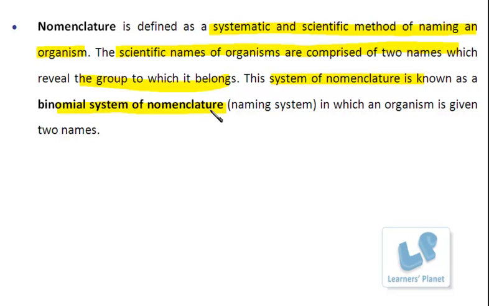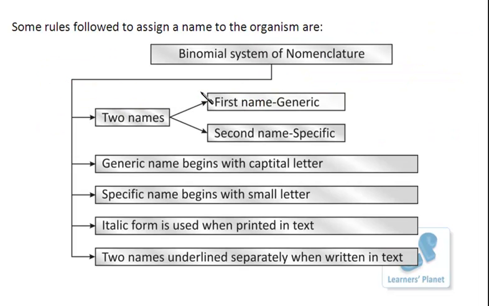To assign a particular name to a particular organism, he laid down some rules also. So now let me show you some rules. The first rule says that according to the binomial system of nomenclature, the name of the organism is comprised of two names. The first name is the generic name and the second name is the specific name.